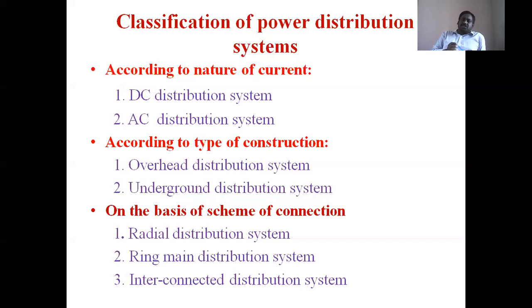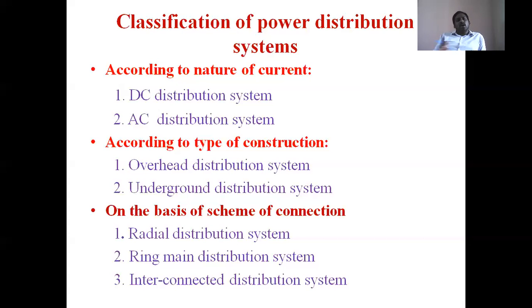That type of distribution system is called a radial distribution system. If that distribution scheme is connected in the form of a ring main type, such a system is called a ring main distribution system. Or otherwise, if the distribution system is connected in an interconnected manner, such a type of system is called an interconnected distribution system. These are the classifications. Now, individually we will discuss.